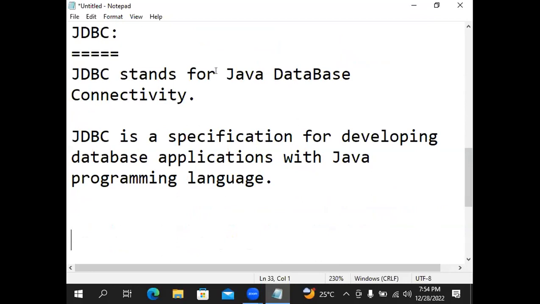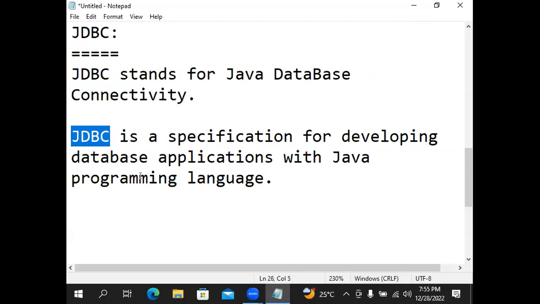JDBC is a specification for developing database applications with Java programming language. JDBC full form is Java Database Connectivity. Java and database we are going to connect. That's what the full form JDBC, Java Database Connectivity, means.